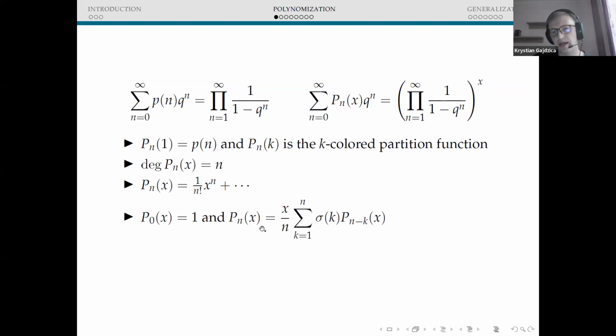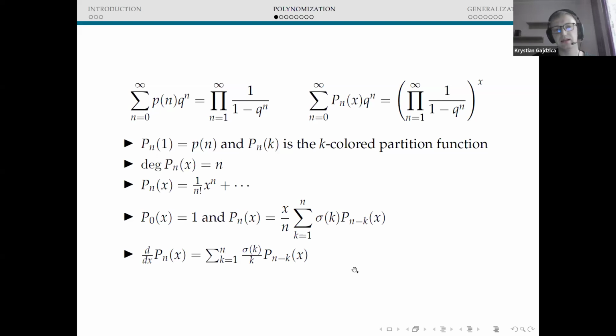We just need to put x equals 1 and we obtain the recurrence relation for the partition function. But as I mentioned, there is also another recurrence relation for the derivatives of these polynomials, which could also be expressed in terms of the polynomial P_{n-k}(x).